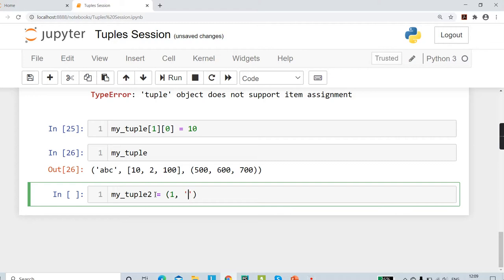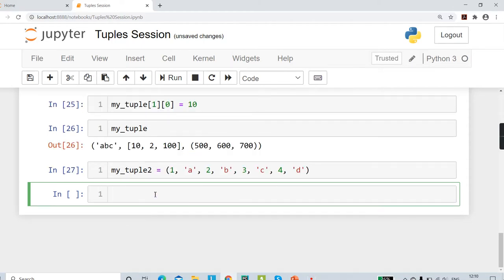So 1 comma a. So let's say this is my tuple.